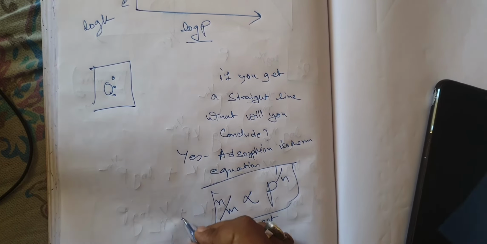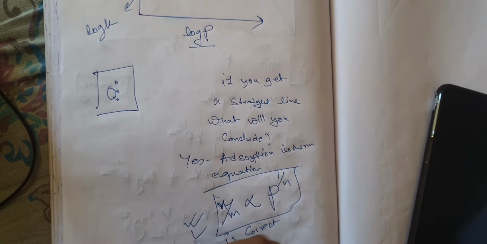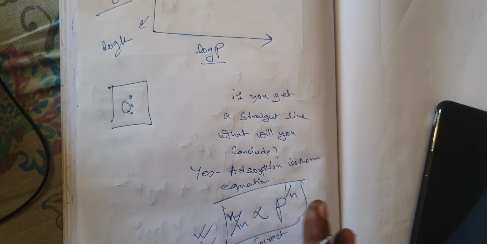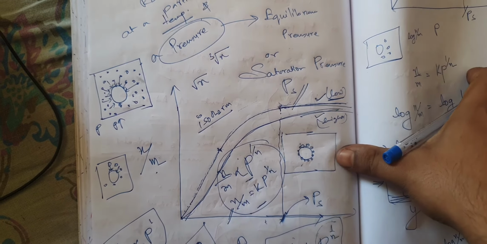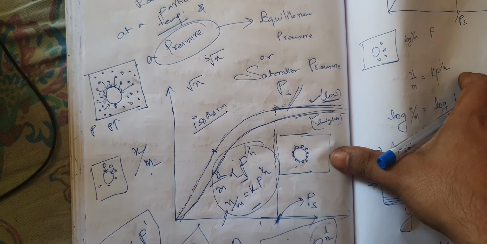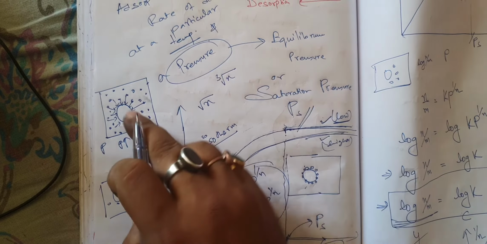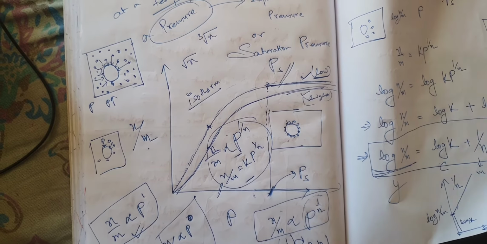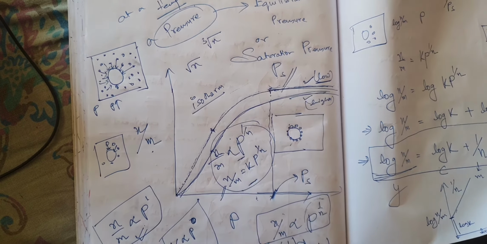It means adsorption follows this equation. It depends on pressure in this way. And whatever I have explained here, I have explained on the basis of assumptions. The saturation must be reached, that's why this equation must be followed. All assumptions I have made.